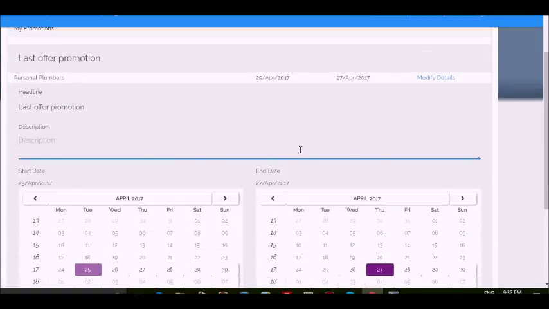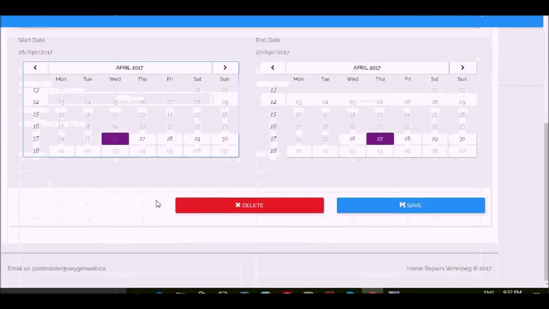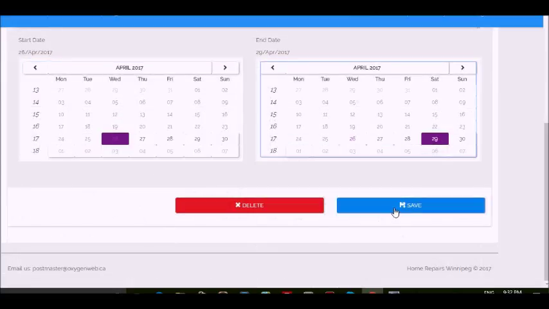So I'm going to give a description here. Pick today's date and the promotion is 29th. Save.